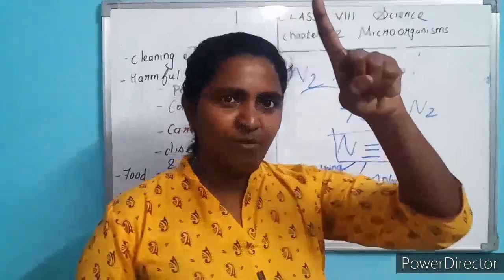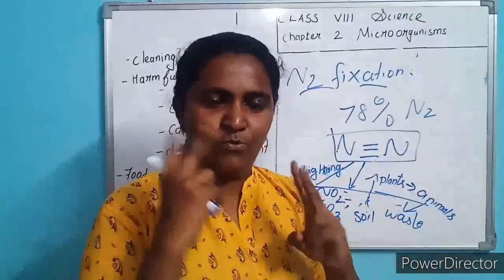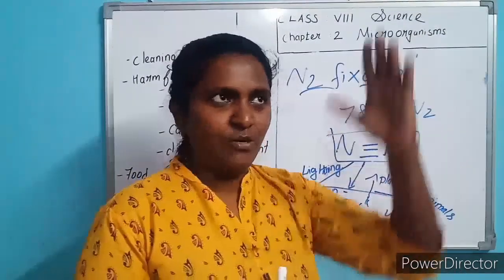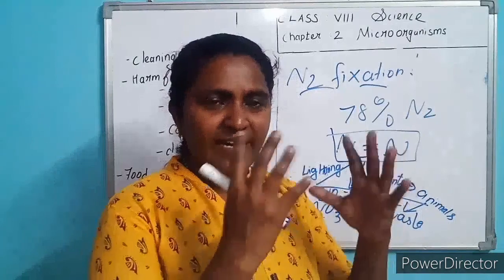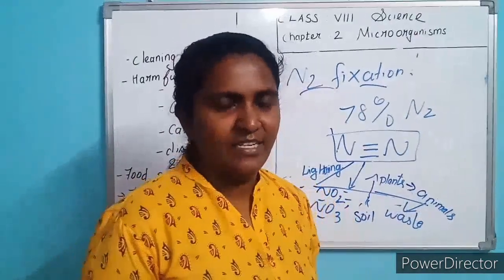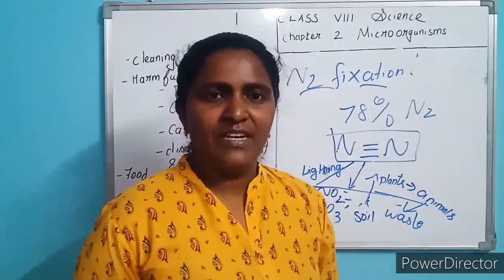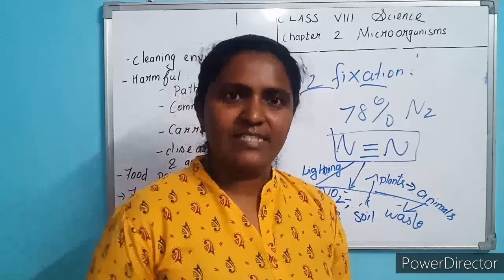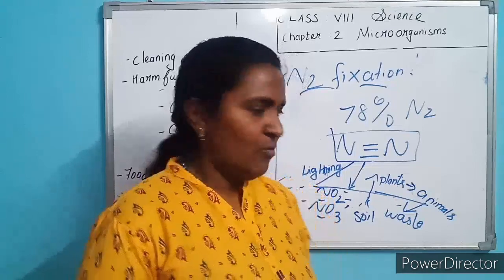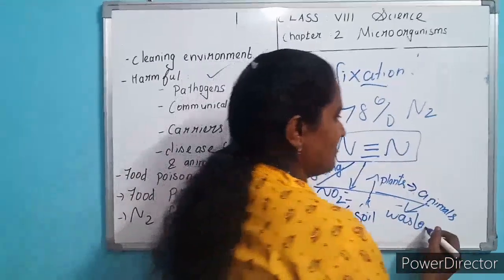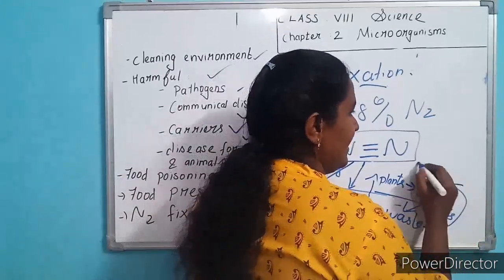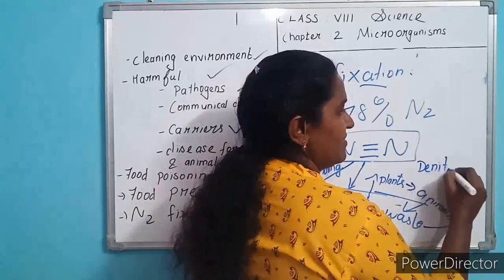From the atmosphere, nitrogen is broken in two ways: one is through lightning, second by bacteria. That nitrogen is converted to nitrate. It goes to the soil. From the soil, this nitrate is taken in two ways. One is by plants. Second is denitrifying bacteria.